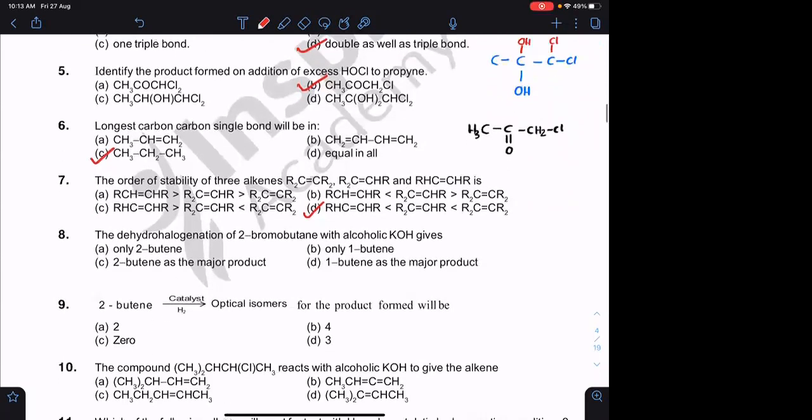Question number 8. 2-butene as major product. Yes, you can get both 1-butene as well as 2-butene. 2-butene will be the major product. दोनों chances होगा, दोनों बन सकता है, out of which 2-butene will be the major product.